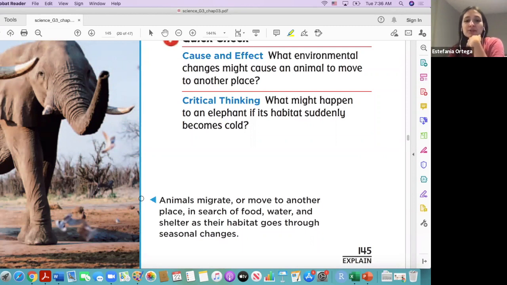Okay, so animals migrate or move to another place in search of food, water, and shelter as their habitat goes through seasonal change. Okay, so elephants are a good example of this.